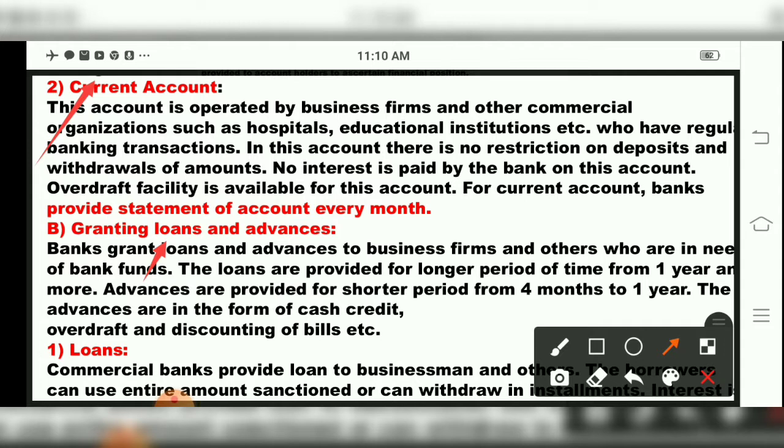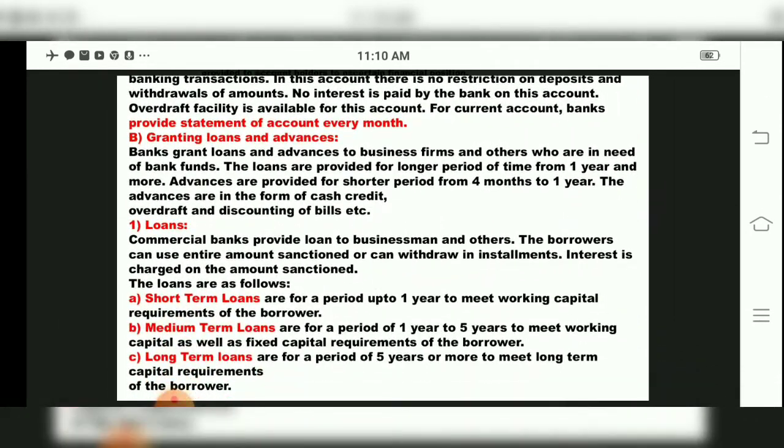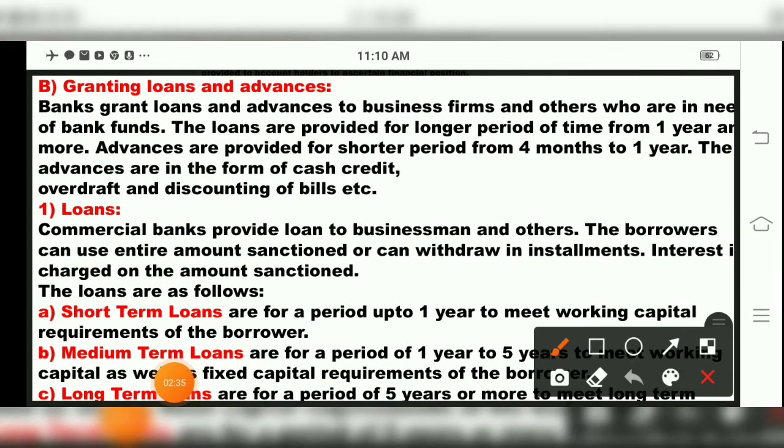The advances are in the form of cash credit, overdraft and discounting of bills. Whatever loans they ask for will be given as cash credit, overdraft facility, or discounting of bills. Now we will study the process of granting loans and advances. We come to the first part, that is loans. Loan means commercial banks provide loans to business persons or others who require. The borrower can withdraw the entire sanctioned amount in installments, and interest will be charged on the amount sanctioned.